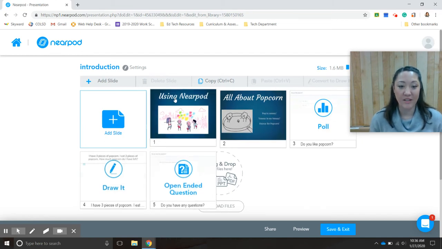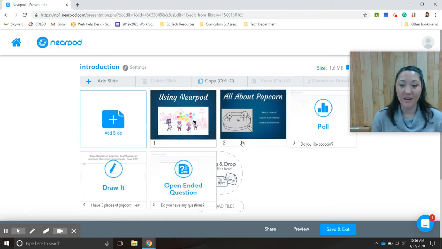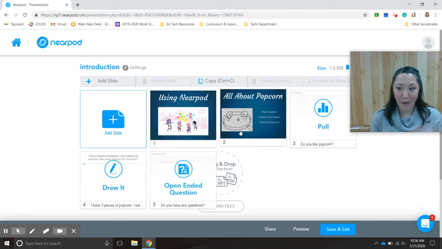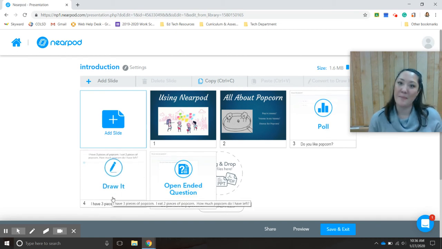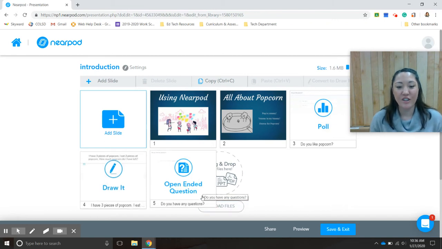The first one being the using Nearpod introduction slide. Then a second slide talking about popcorn is the example I'm going to use. The third slide, I'm putting in a poll that students will be able to answer and respond to in live time, saying, "Do you like popcorn?" Then I have a drawing feature of a math question about popcorn that the students will be able to draw, and you'll be able to interact with them and share it with the classroom. I'll show you what that looks like in just a minute. And then an open-ended question asking about feedback or questions.